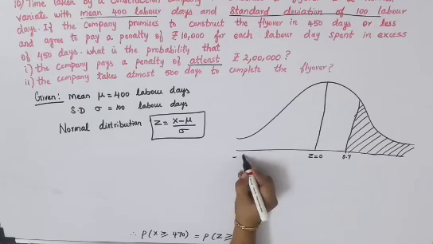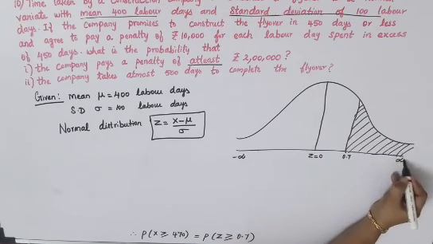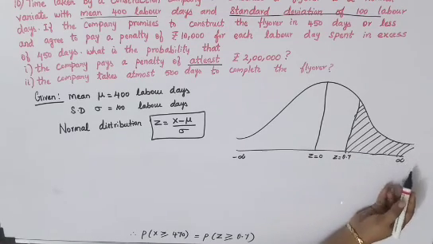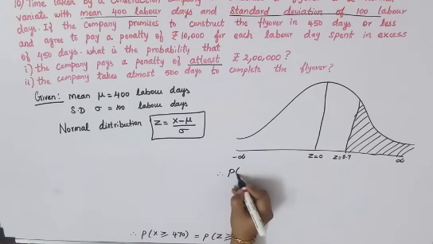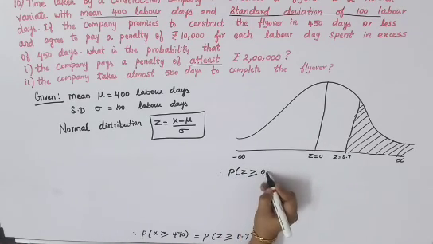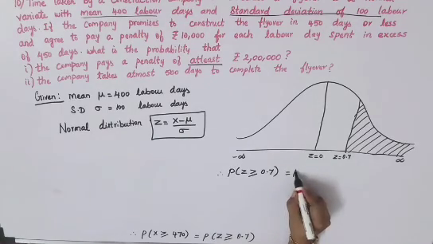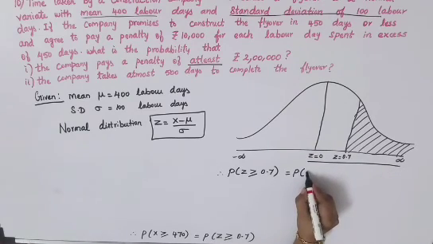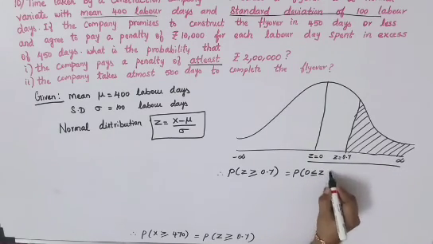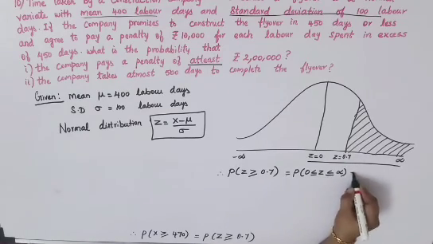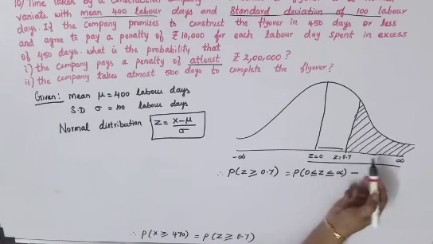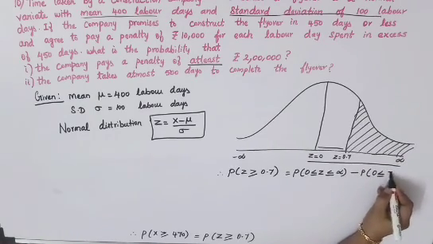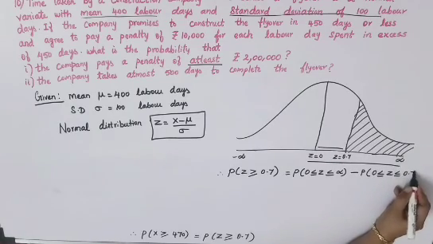So normally here minus infinity and here plus infinity will be there, and here z is equal to 0.7. Okay, so this region you'll have to find it. Therefore, P of z greater than or equal to 0.7, that you get as P of 0 to infinity. This whole thing we'll have to calculate first. So that will be 0 less than or equal to z less than or equal to infinity, minus, if you subtract this value, you will get this region. Okay, so P of 0 less than or equal to z less than or equal to 0.7.